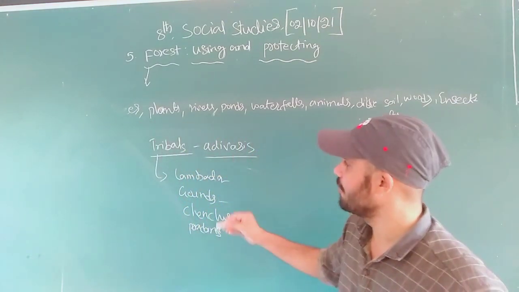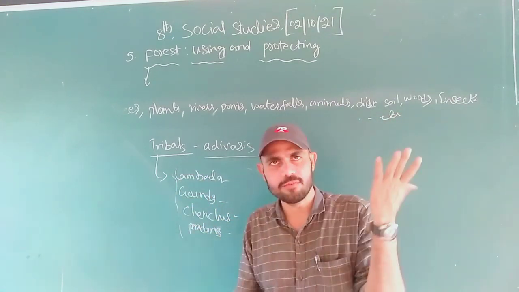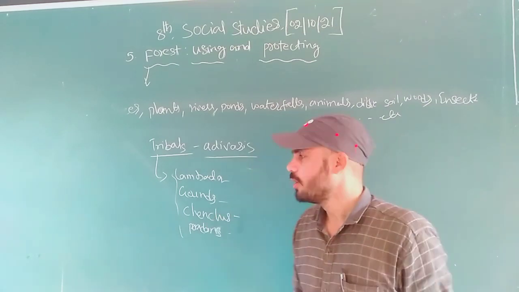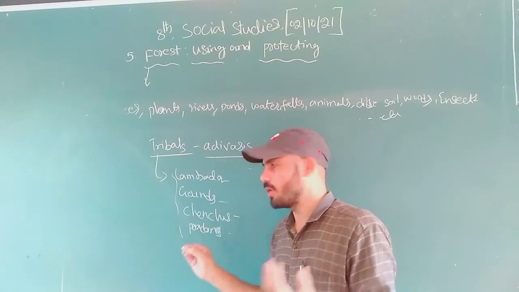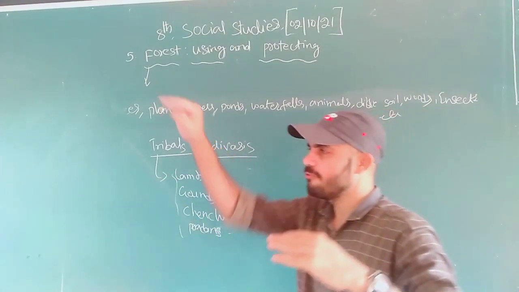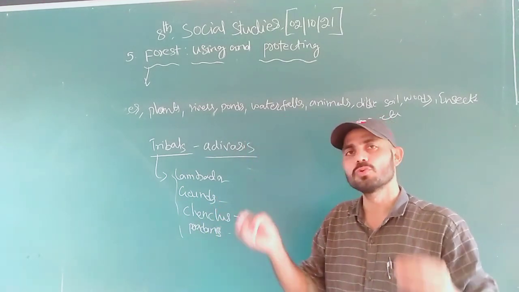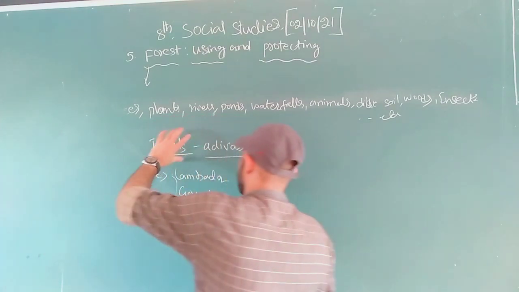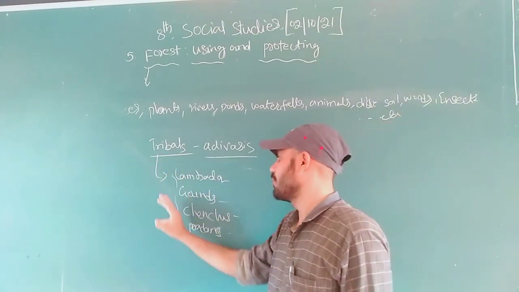In Telangana we can find these, in Maharashtra different ones, in Madhya Pradesh the Baigas, and in Tamil Nadu the Adivasis living in the Ooty areas. In different states we find different communities living in the forest.